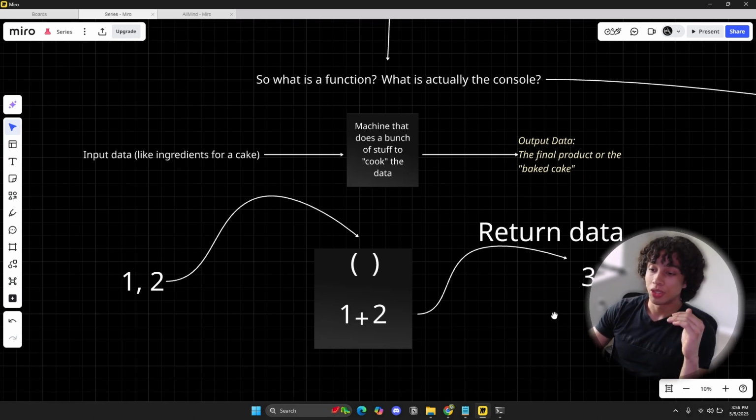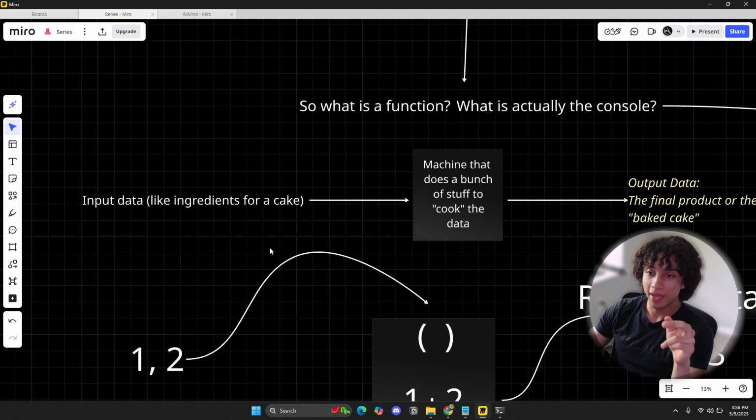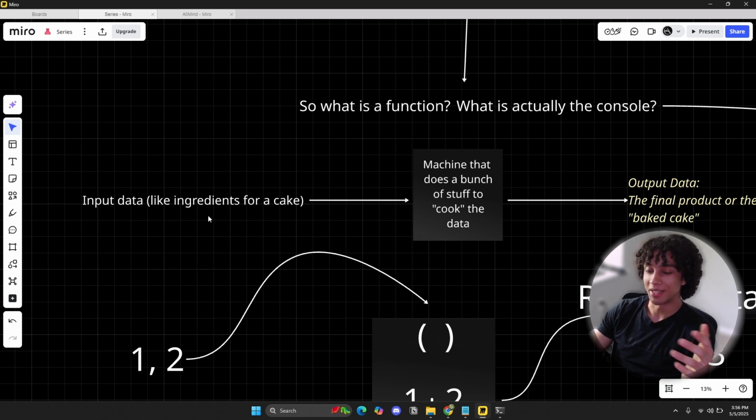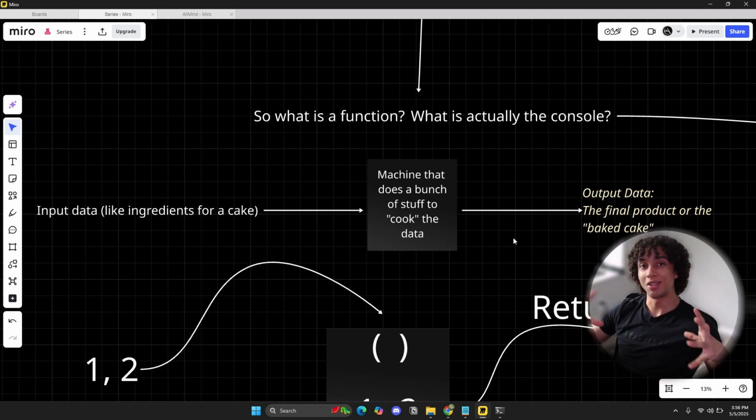A function is just a machine that does a bunch of stuff. Think about it this way: if I have ingredients for a cake, like eggs, flour, and milk, it's been a long time since I've baked a cake, but it's pretty easy. You get the idea. You put the ingredients into the oven, and the idea is that the machine, the oven, is going to do a bunch of chemistry, a bunch of physics.